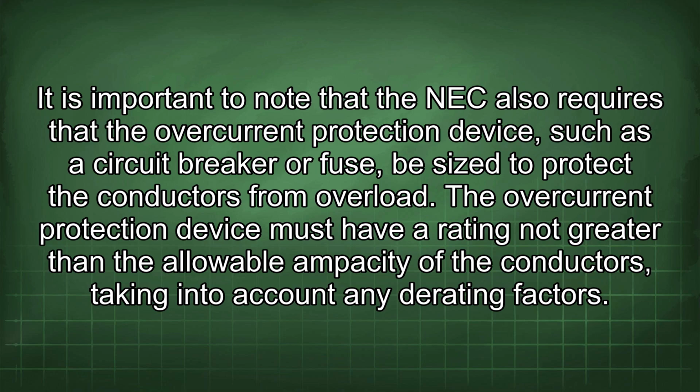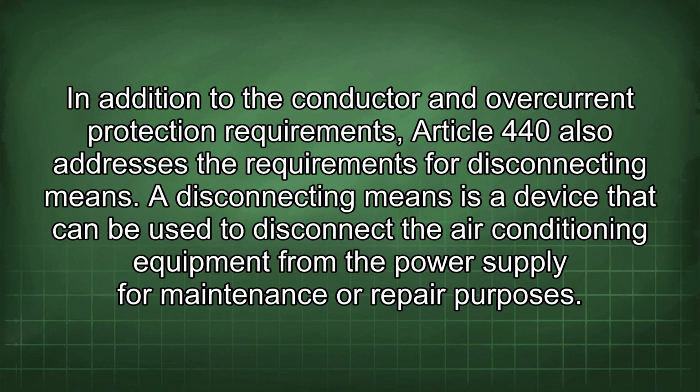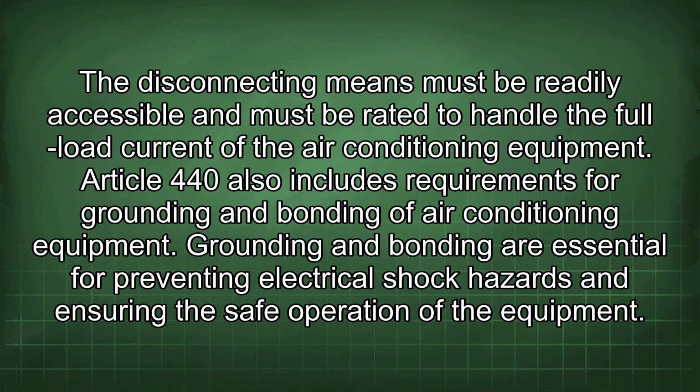It is important to note that the NEC also requires that the overcurrent protection device, such as a circuit breaker or fuse, be sized to protect the conductors from overload. The overcurrent protection device must have a rating not greater than the allowable ampacity of the conductors, taking into account any derating factors. In addition to the conductor and overcurrent protection requirements, Article 440 also addresses the requirements for disconnecting means. A disconnecting means is a device that can be used to disconnect the air conditioning equipment from the power supply for maintenance or repair purposes. The disconnecting means must be readily accessible and must be rated to handle the full load current of the air conditioning equipment.